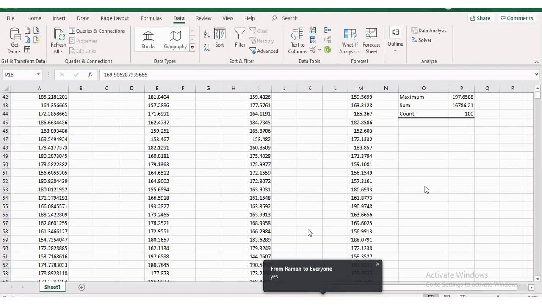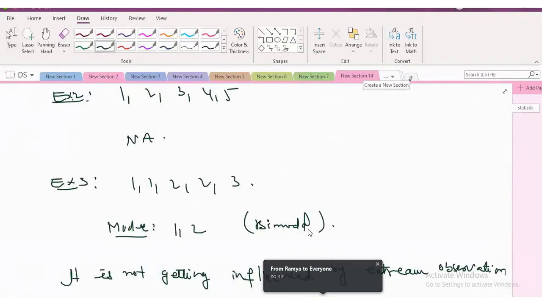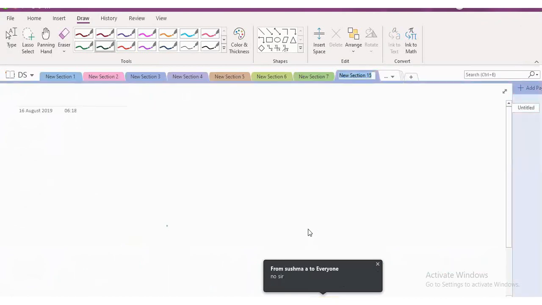Okay, fantastic. Any questions before I move? Any questions before I move? So this is the central tendency. We are going to understand the central tendency in depth one more time, but I just introduced what the meaning of central tendency is.